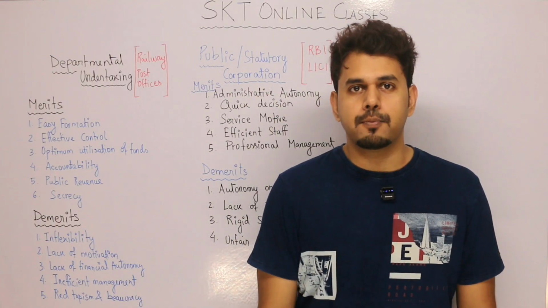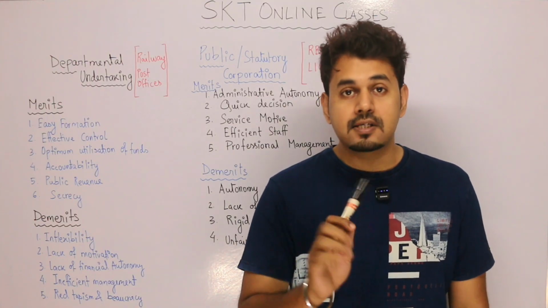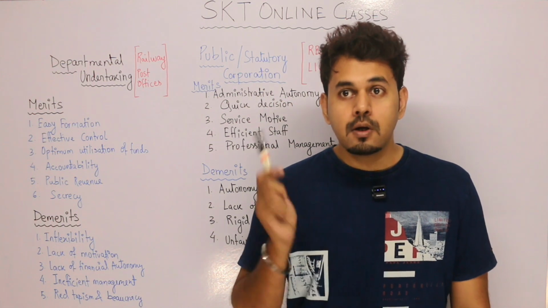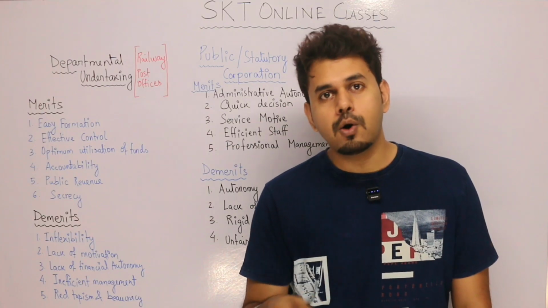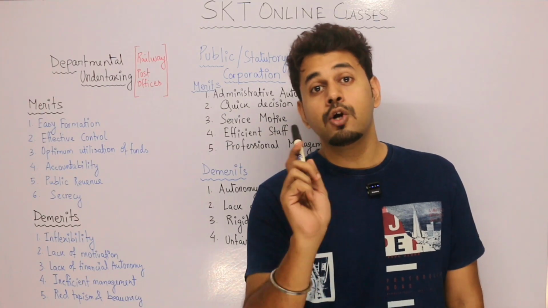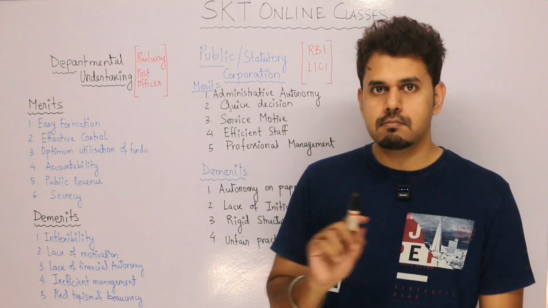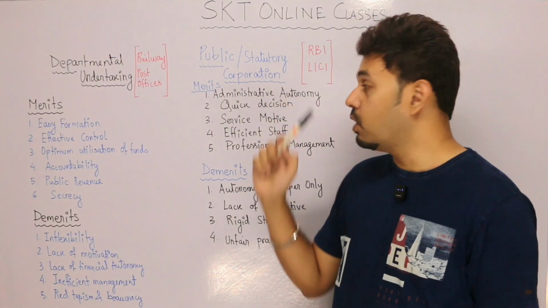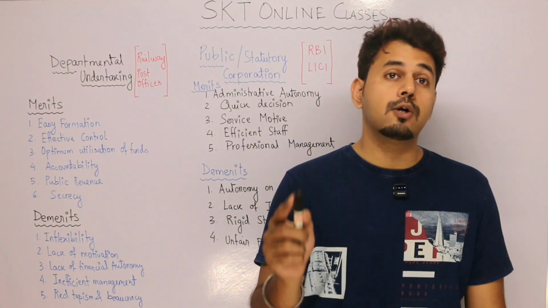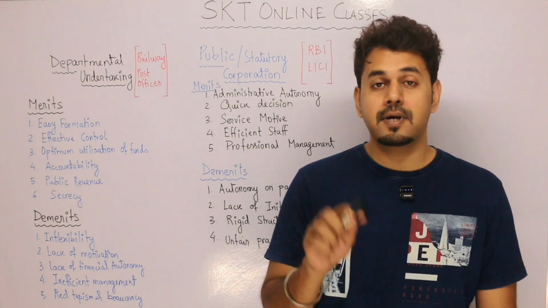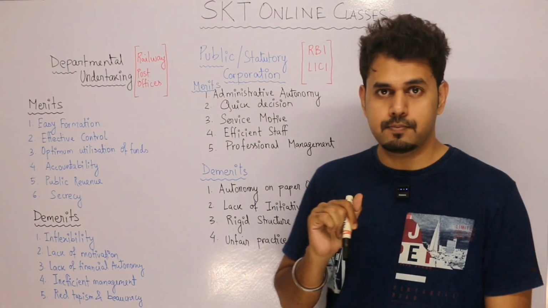of the statutory corporation. So when we are talking about the statutory corporation, like we have discussed the Cooperative Societies Act, 1912, that Cooperative Societies Act defines all the rules and regulations regarding cooperative societies. Similarly, the Act of Parliament which has been passed for the formation of a public corporation or statutory corporation will define all the rules and regulations, all the legal aspects, and all the powers and objectives of a statutory corporation.